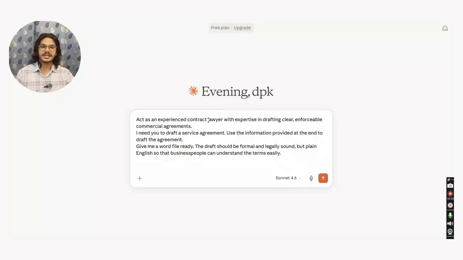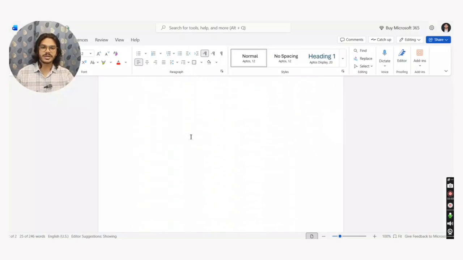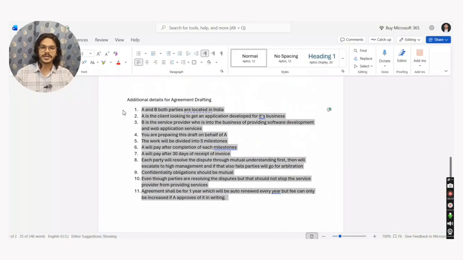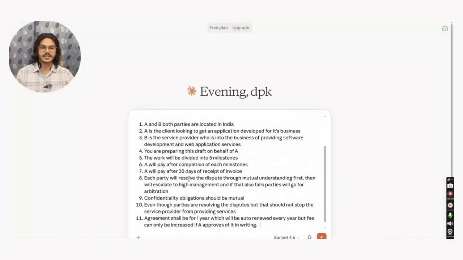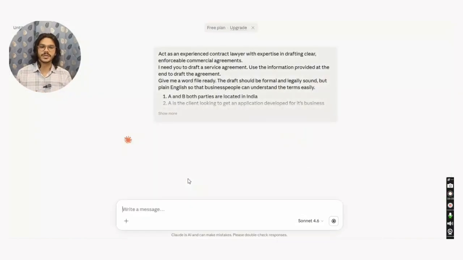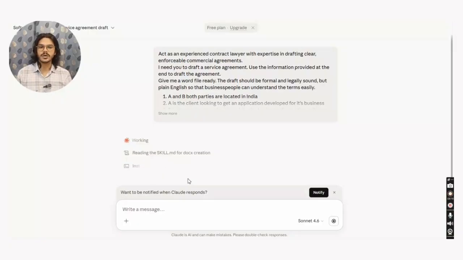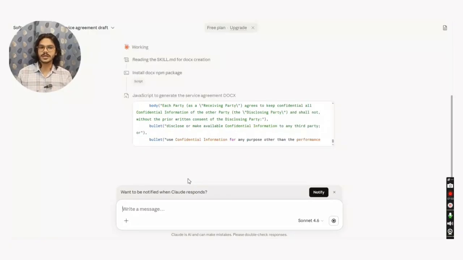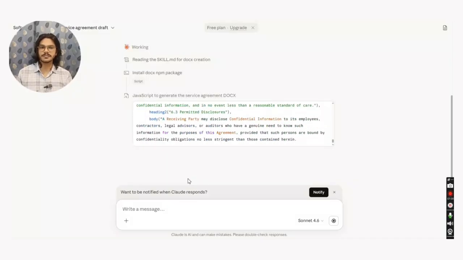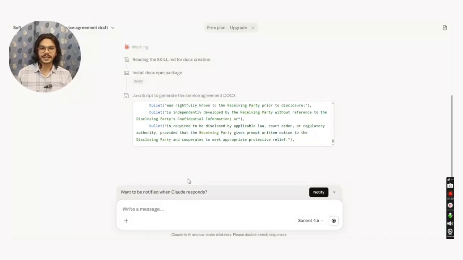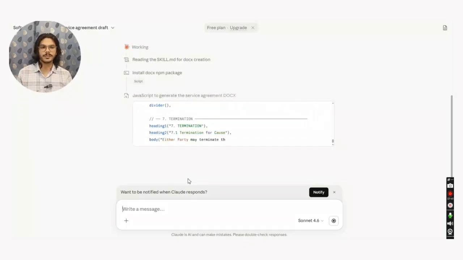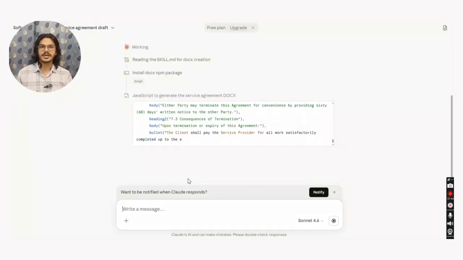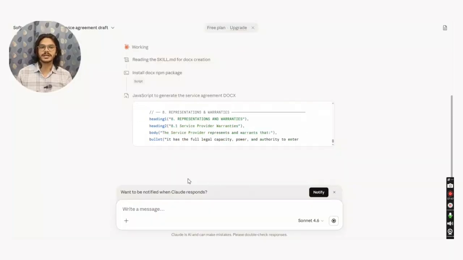Now for the context, I will provide the information that I have already prepared. I will copy all these things and paste it. And now I will click the submit button, and I will wait for the draft to come. As you can see, Claude has already started drafting the agreement. It is using some kind of skills in the background, and once the Word file is ready, it will tell us, and then we will see how effective that draft is.